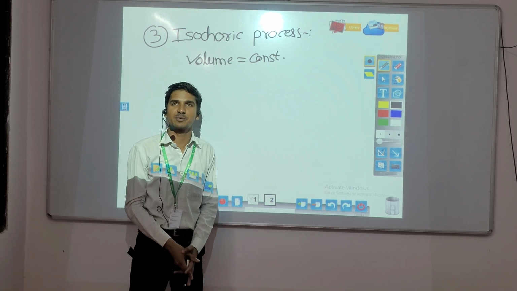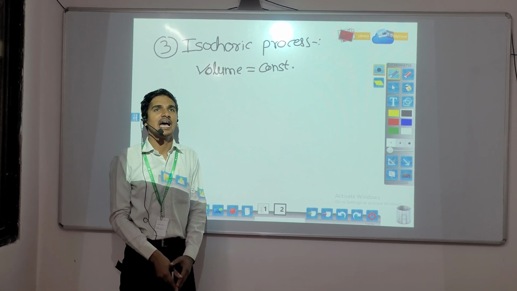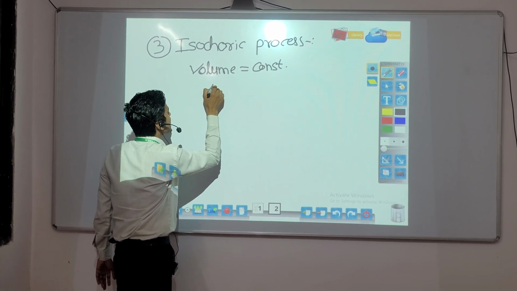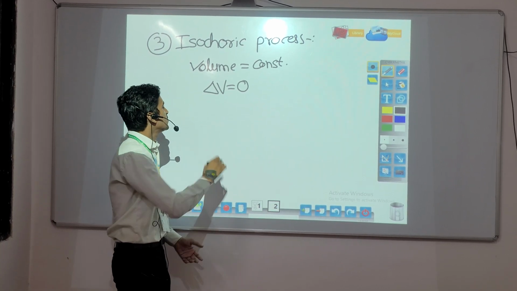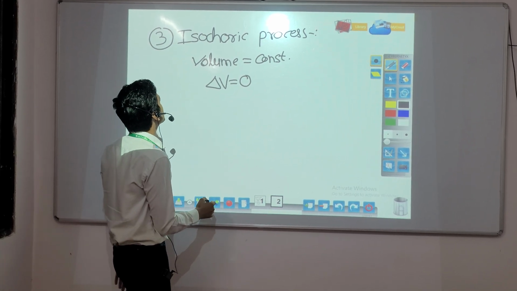What is meant by isochoric process? The process in which volume is constant. This is called isochoric process. And change in volume, delta V, is equal to 0. This is the third process.